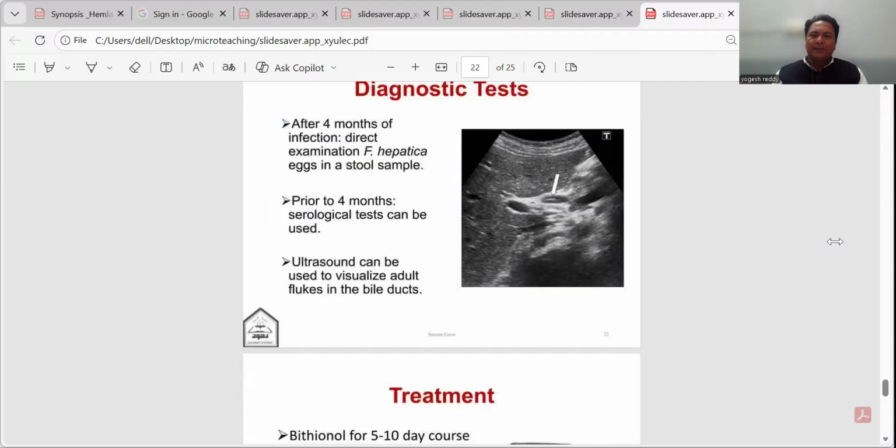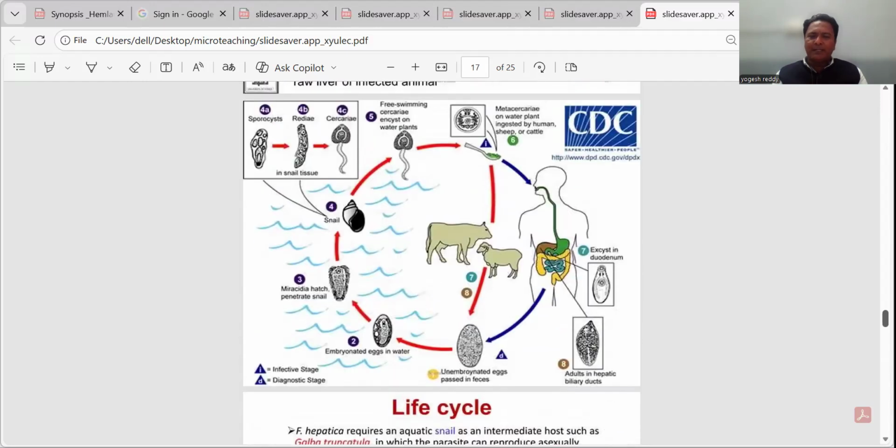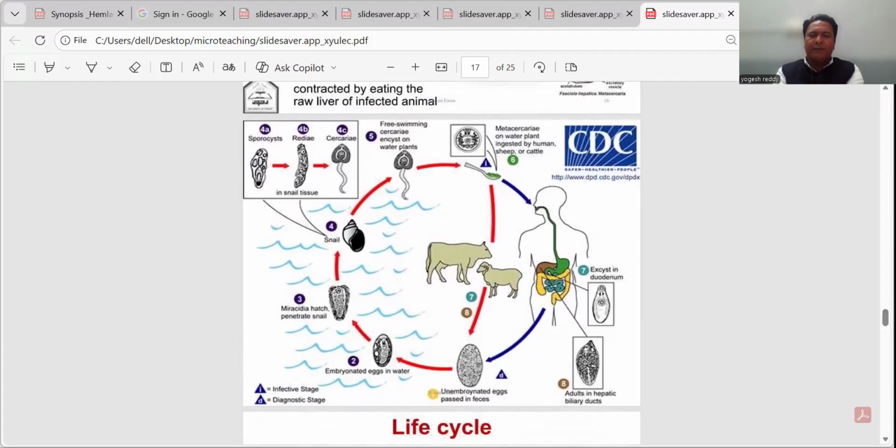Now the next major group in this category is cestode parasites. Before that, I would like to explain the life cycle of trematode. In this slide, we can see the life cycle of trematode, where there are two different definitive hosts: cattle, which are also known as grazing animal groups, and also human beings, which are an accidental host.